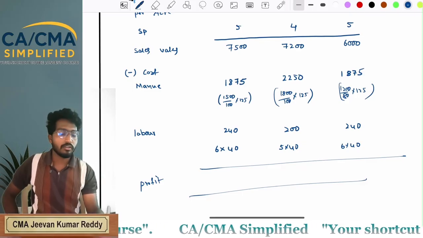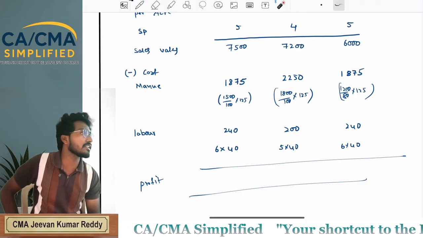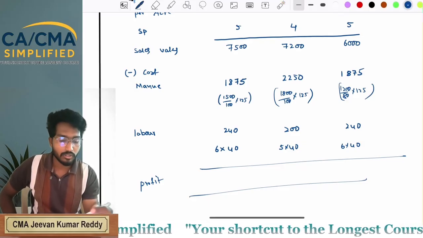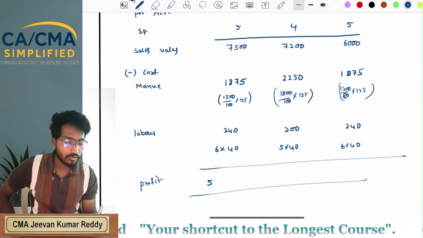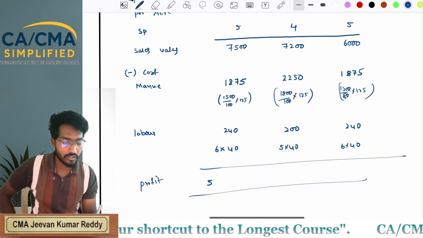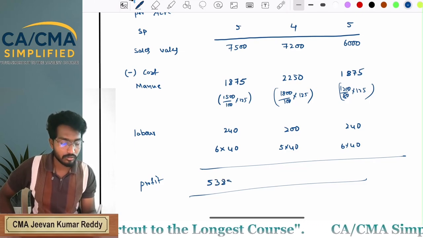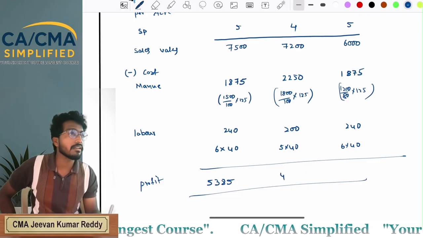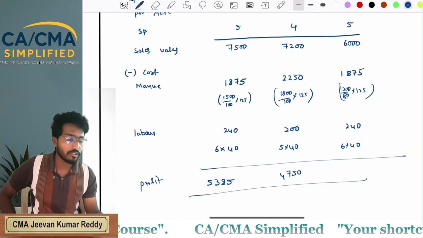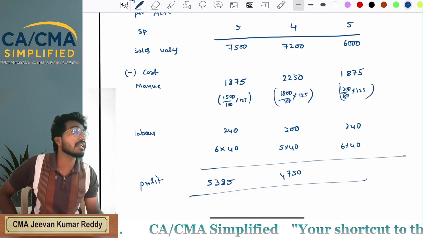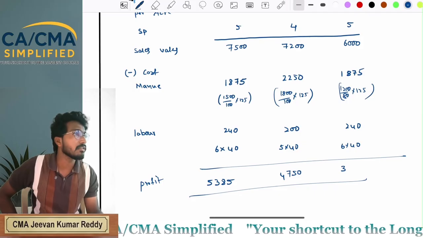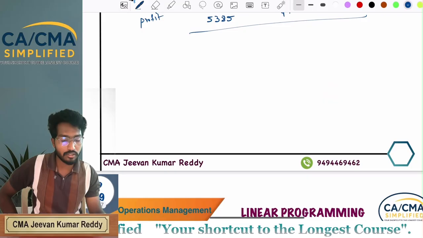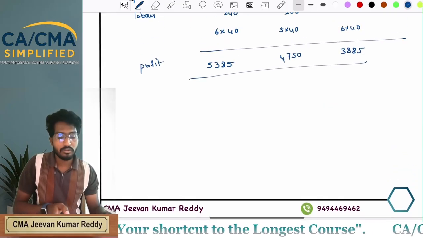No. That means whatever amount you will get as contribution is profit only. 5,385. Next 4,750. Next 4,085. Say loudly.